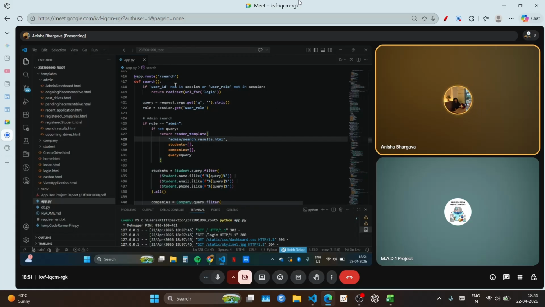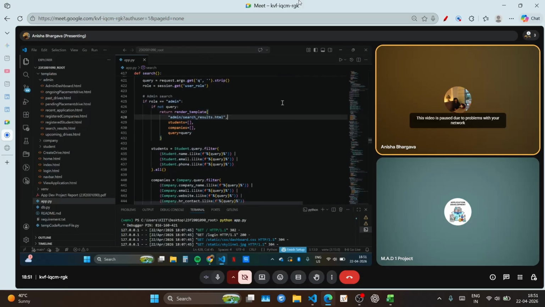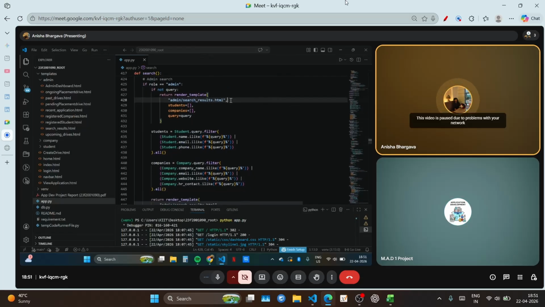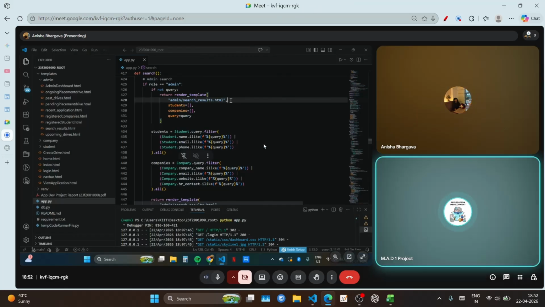We'll be checking over here: if the user ID is not in the session, or the user is not in the session, they are redirected to the login page. And if the role is admin, the admin can search. What is this, and how does this actually work?